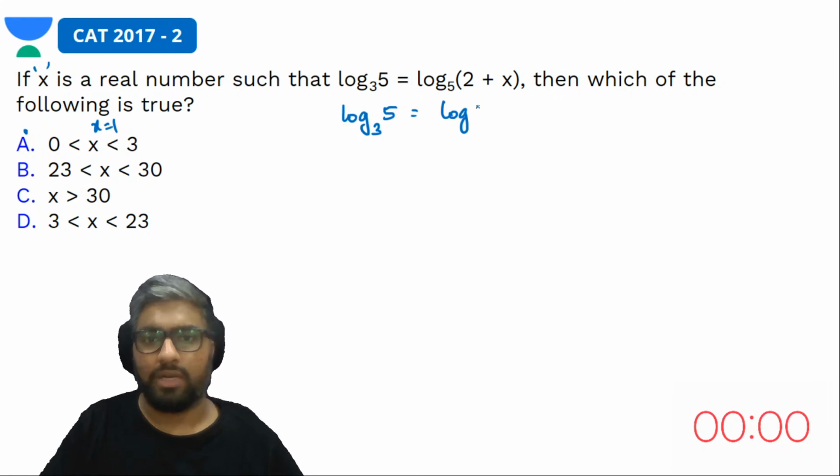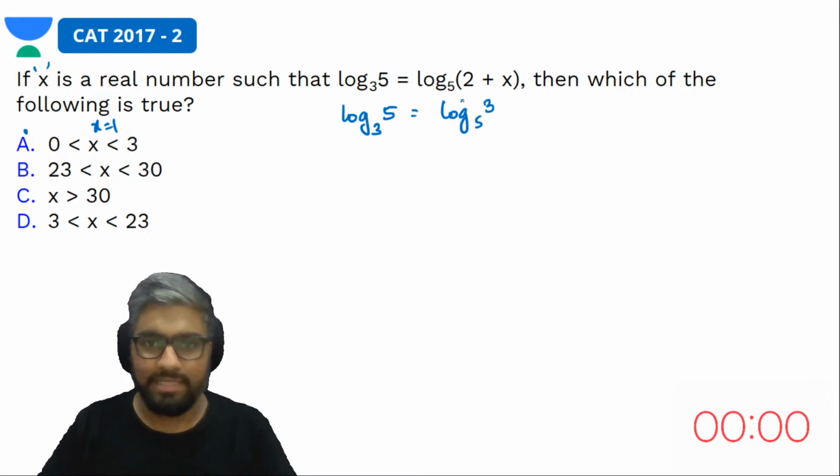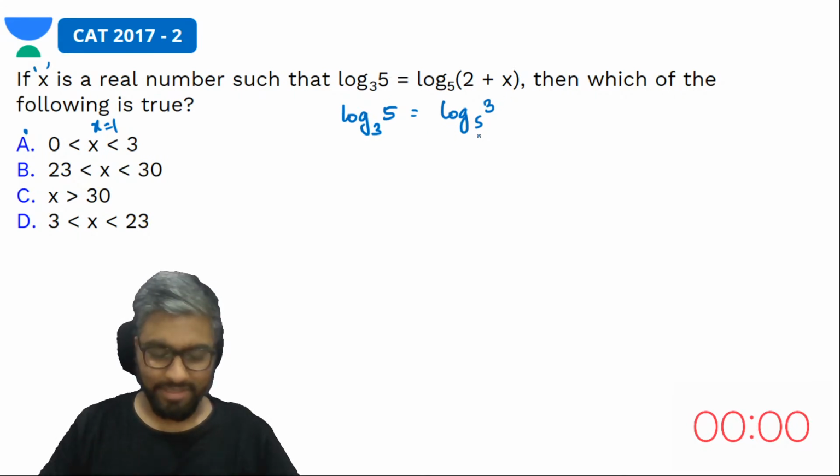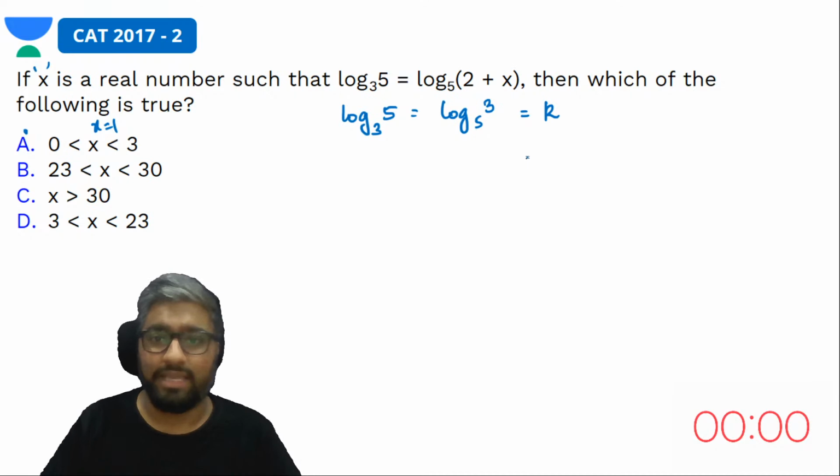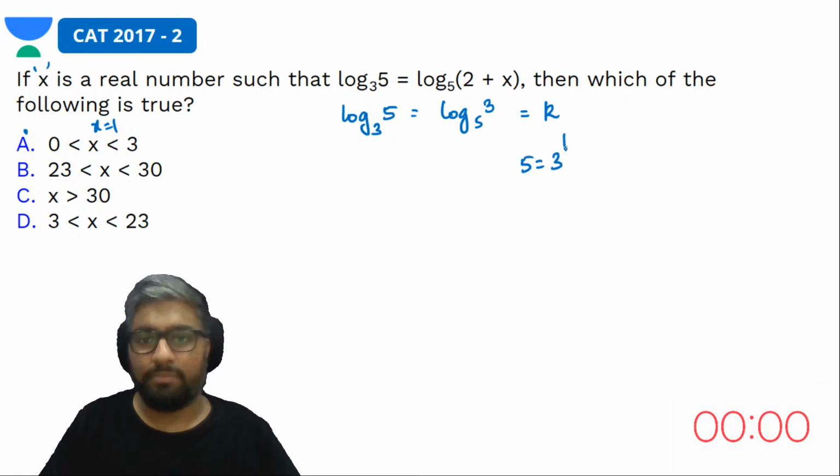तो 2 plus 1 is what? 3. So you are saying कि log 5 to the base 3 is equal to log 3 to the base 5. Is it true? Yes. So if I equate this to k, what you're saying is 5 is equal to 3 per k is the same as 3 being equal to 5 per k. Is it true?